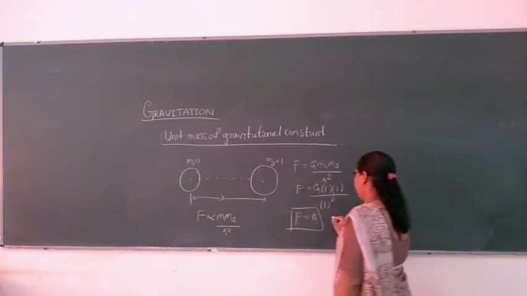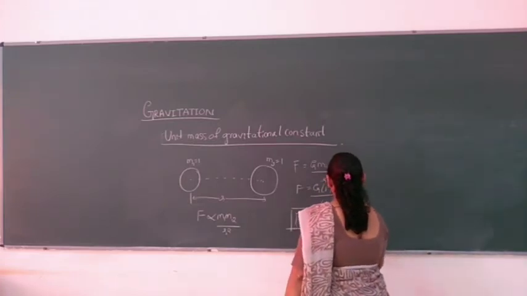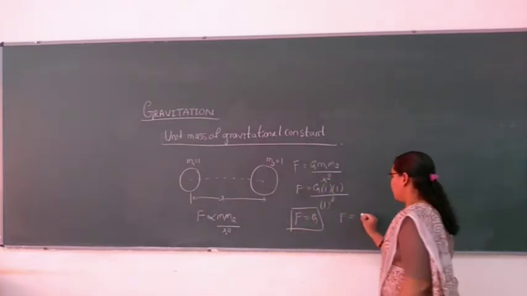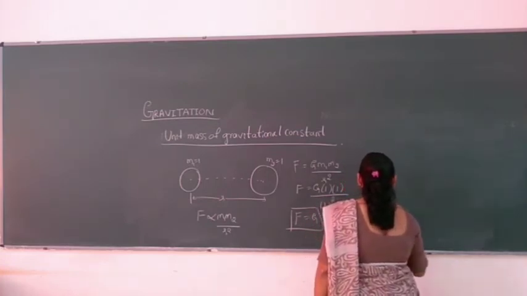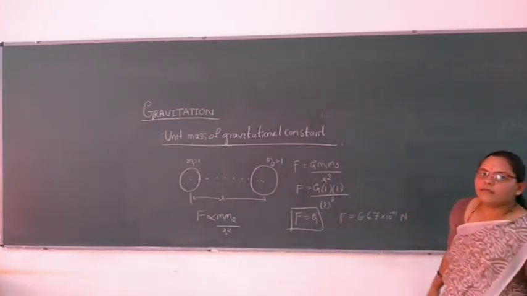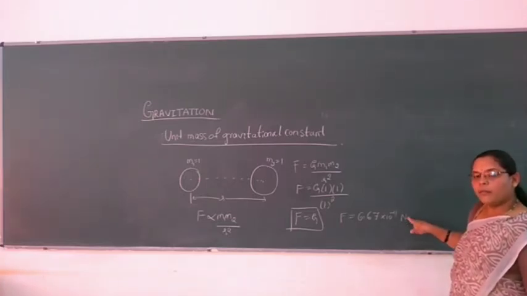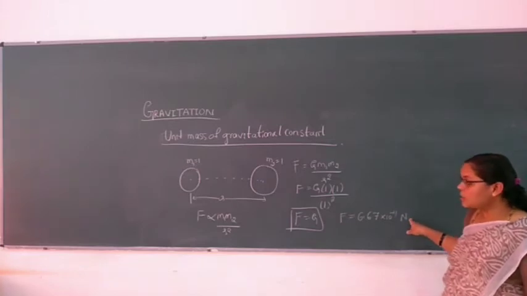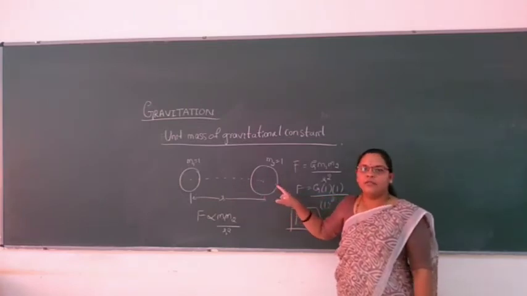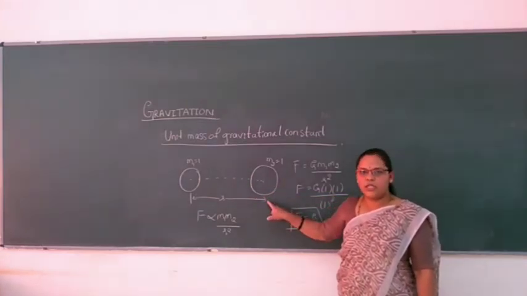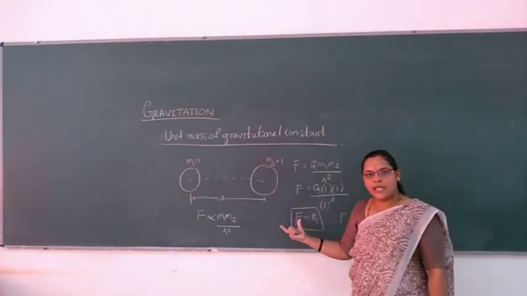So that force of attraction, or gravitational force F, is directly equal to the universal gravitational constant, that is 6.67 into 10 to the power minus 11 Newton. Here you may ask why it is not Newton meter square per kg square. No, it is not, because we have considered the two unit masses here. They are separated by unit distance from each other. For these two bodies, the gravitational force is taking place.